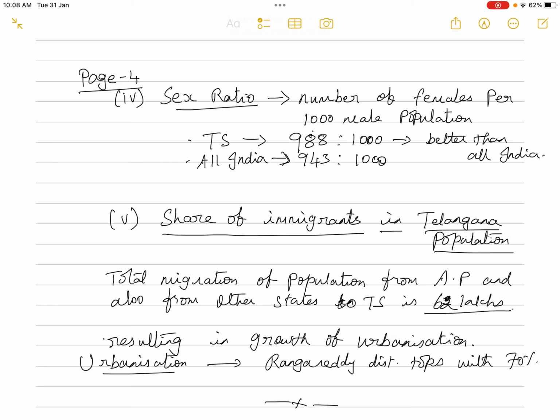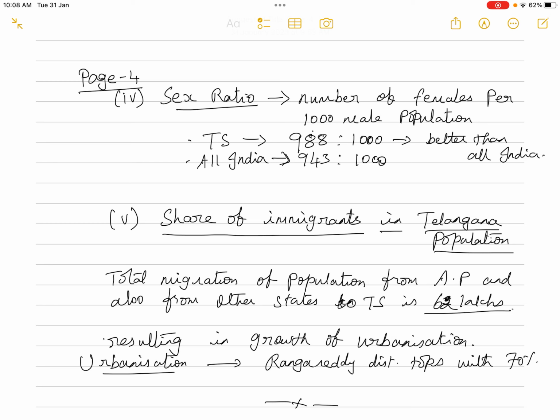That is mainly because of Hyderabad, which is 100% urbanized, and Hyderabad falls under the Rangareddy district. And you know the development in Hyderabad, as I just mentioned: better IT firms, better job opportunities, better infrastructural development, all those things. So because Hyderabad falls under the Rangareddy district, the urbanization in Rangareddy district is topping with 70%.